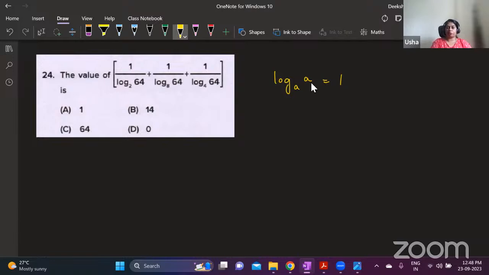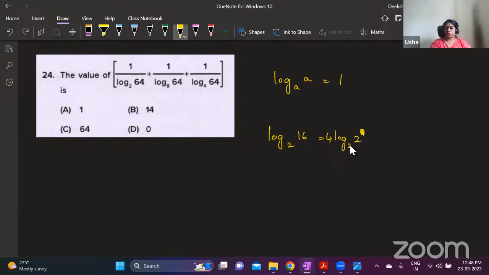So if you have a number which can be expressed as one of the powers of this base, for example, log 16 to the base 2. Now 16 can be written as 2 power 4, right? Log of 2 power 4 to the base 2. Now this power becomes a product because of one of the properties that we have used before.